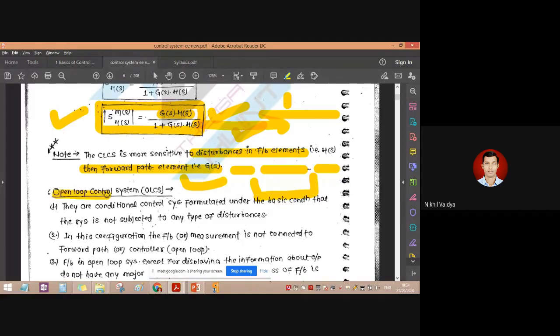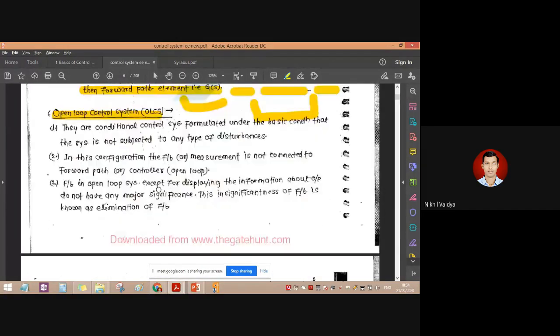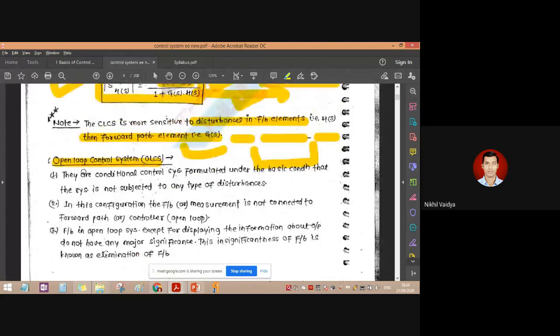Then we will study the open loop control system, which we had already discussed. It is a conditional control system formulated under the basic condition that the system is not subjected to any type of disturbances. So generally we decide on an open loop control system when a closed loop is not at all necessary, whenever there is no disturbance coming. A fan is an example.